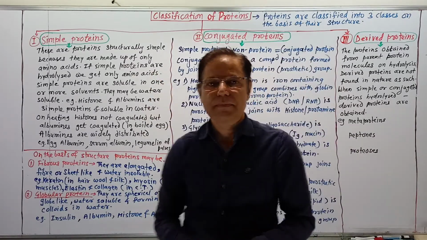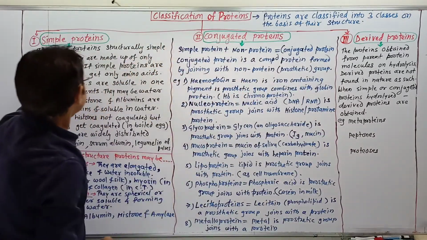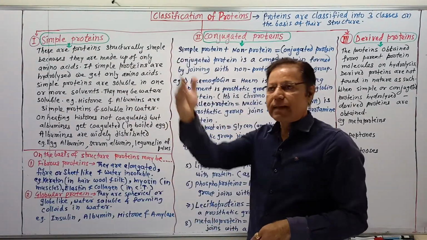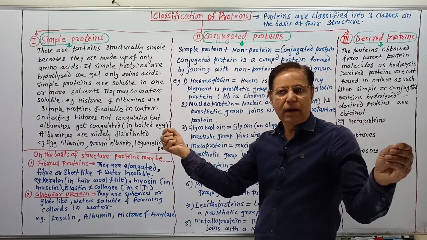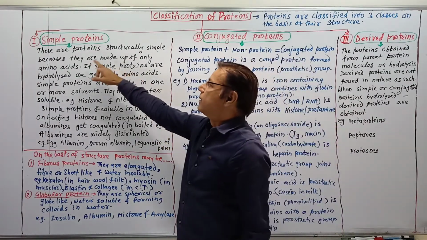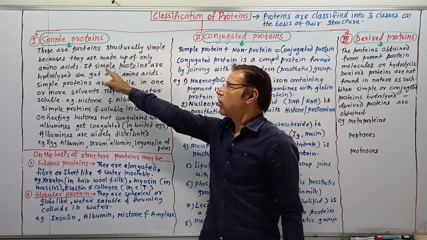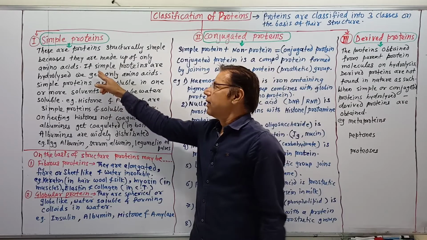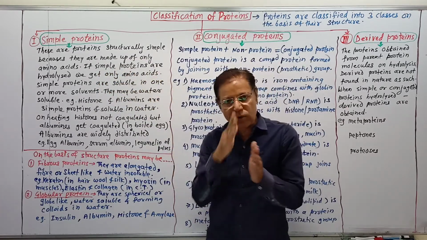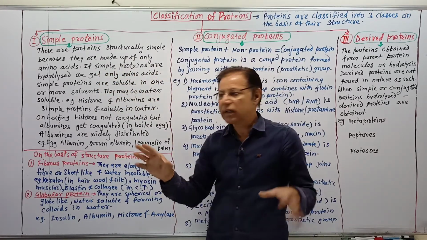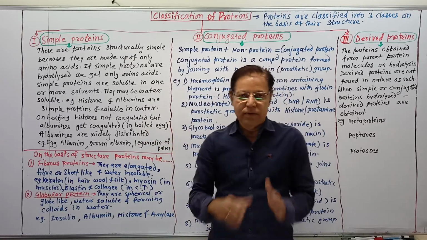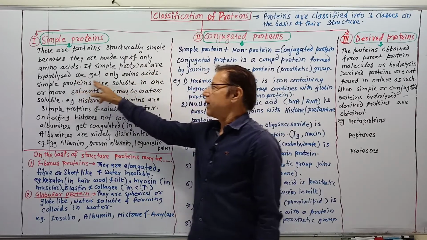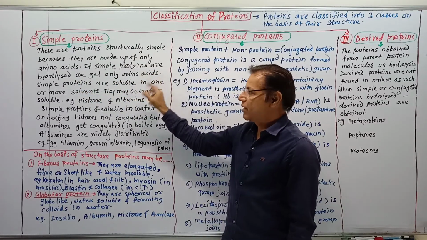Simple proteins means the proteins which are structurally very simple, meaning they are made up of simple amino acid chains. These proteins are structurally simple because they are made up of only amino acids. If simple proteins are hydrolyzed, meaning broken down, then we get only amino acids.